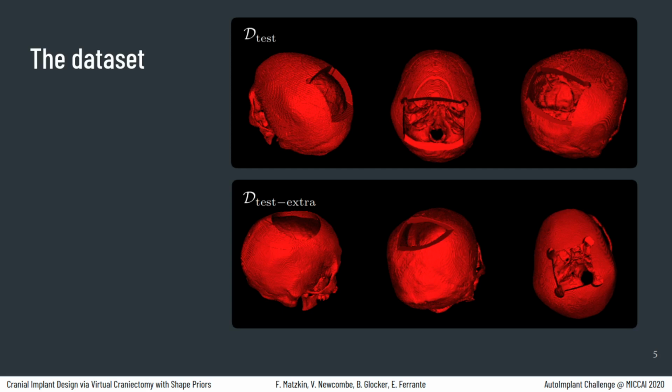From the 110 test images, 100 of them have simulated surgical defects, which follow the same distribution as the ones on the training images, labeled in our work as D-test, while the remaining 10 have defects which do not follow the same distribution, labeled as D-test extra. The images have fixed dimensions in the axial plane and a variable number of axial slices.